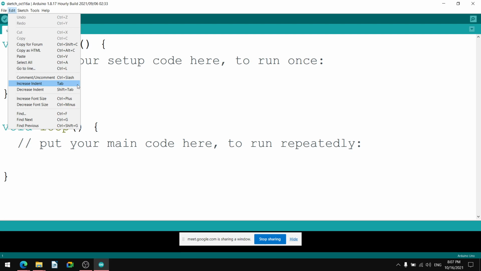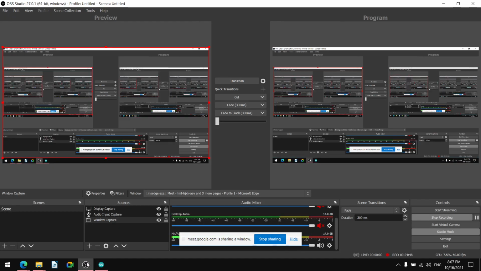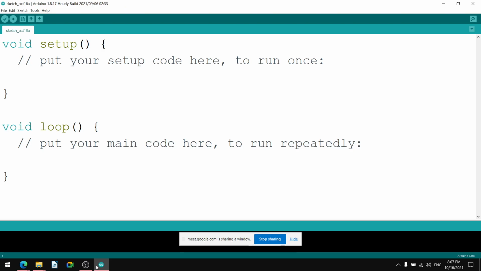And font size increase and decrease is there, find is there, find next is there, find previous is there. All these drop down menus are for file and edit. And under sketch in the Arduino IDE, that is, we say, integrated development environment.